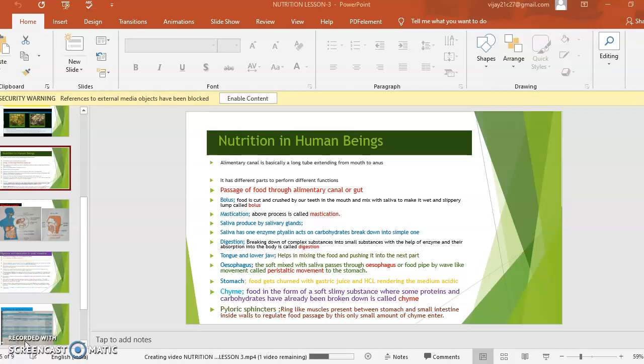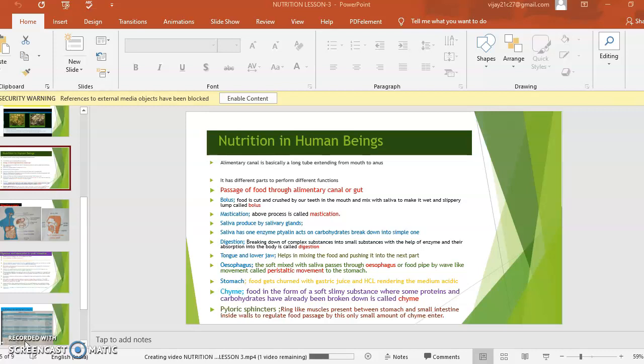Esophagus. The soft food mixed with saliva passes through the esophagus and is pushed by a wave-like movement called peristaltic movement to the stomach. Esophagus is a long tube which connects the stomach and the pharynx in the alimentary canal. The bolus moves in the esophagus by a wave-like movement. That movement is called peristaltic movement.